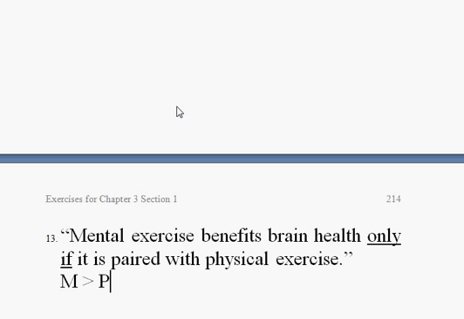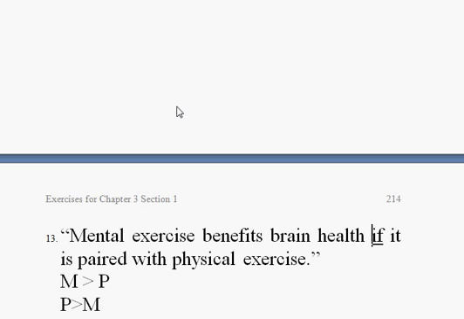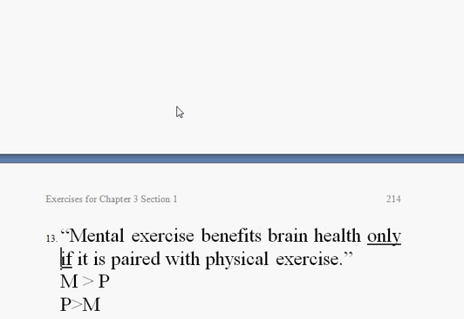It's M horseshoe P. It would be P horseshoe M if this had just been the word if, but only if is signaling the consequent, and so the P will be the part after. Now, why? Because the antecedent is the part that will cause, if it is the necessary conditional.